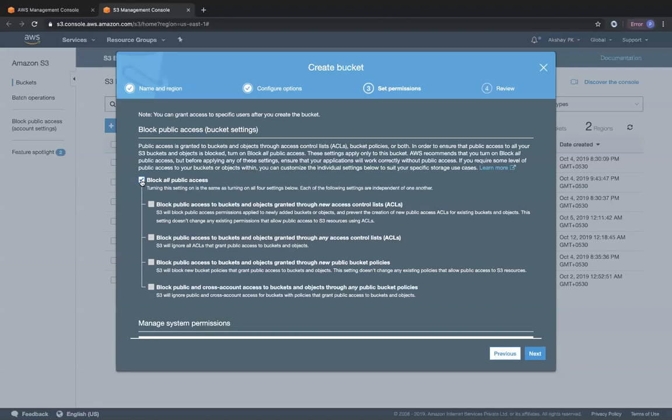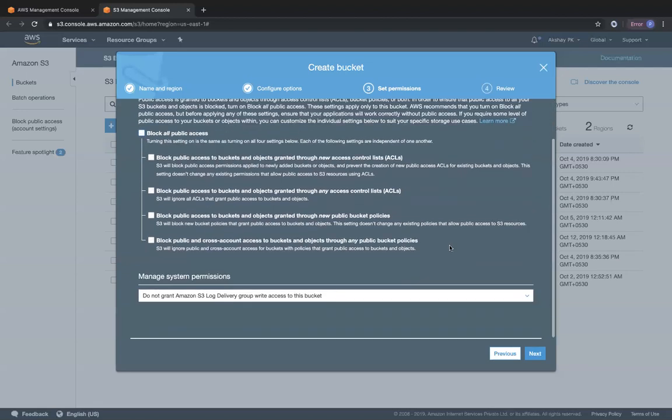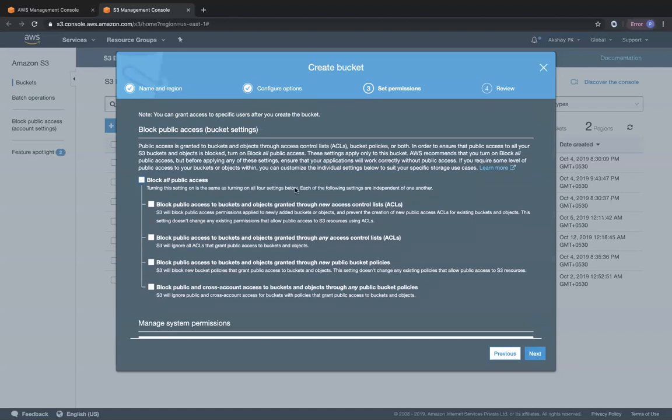Okay. So we are going to go ahead and disable this. And you can ensure that you present permissions to the S3 log delivery group to write any access logs to this particular bucket. But I'll show you this setting at a later point of time. So just understand that you can block public access, which means that you can keep your bucket as well as your object private. Okay. So we have disabled the setting, which means we can modify the ACL and bucket policies to make it public or restricted to any particular IAM user. Okay. I'm going to go to next.